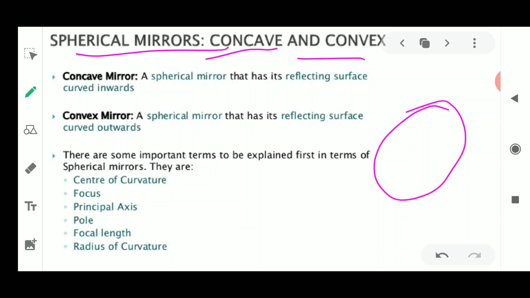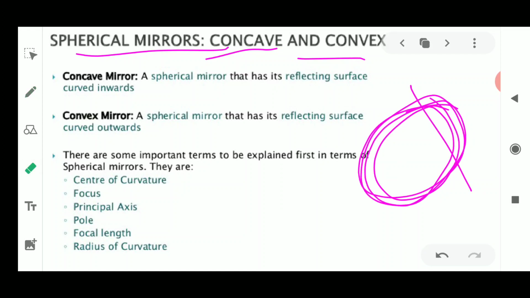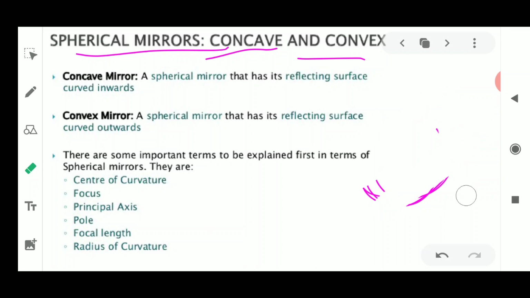Okay, a spherical mirror is a mirror whose reflecting surface is a part of a hollow sphere. A spherical mirror is always a mirror formed from a part of a hollow sphere of glass.